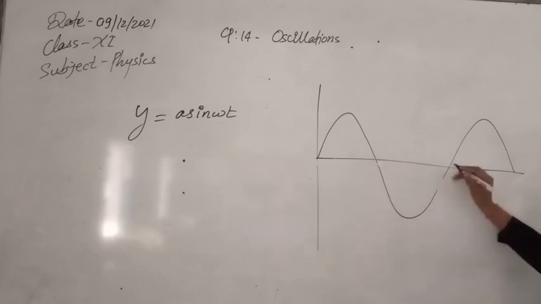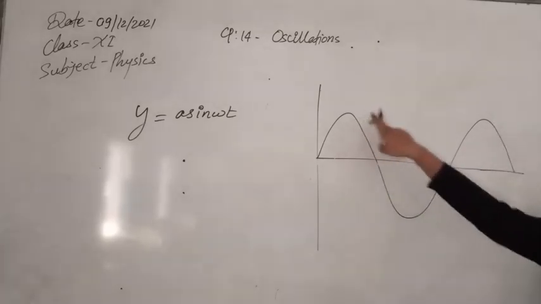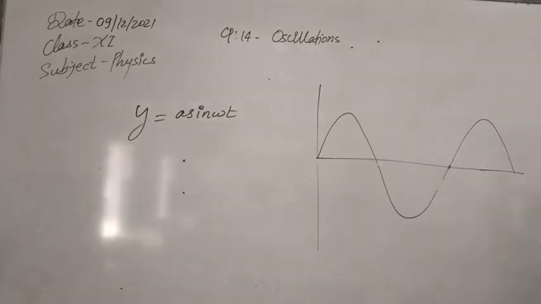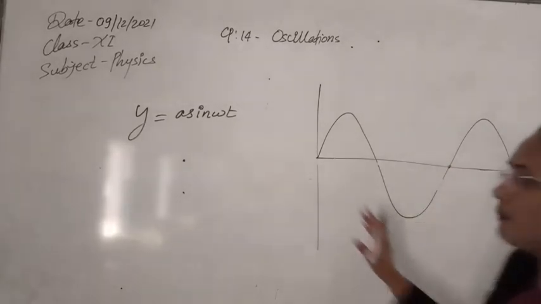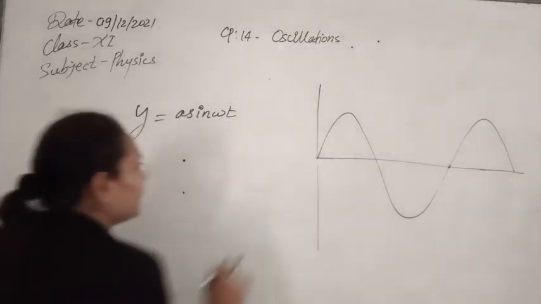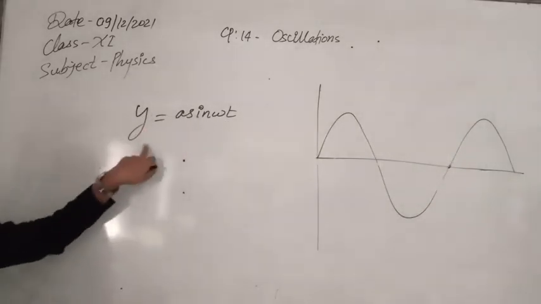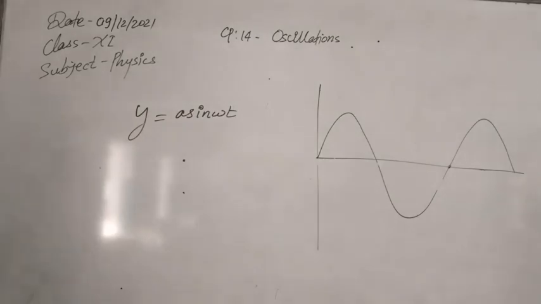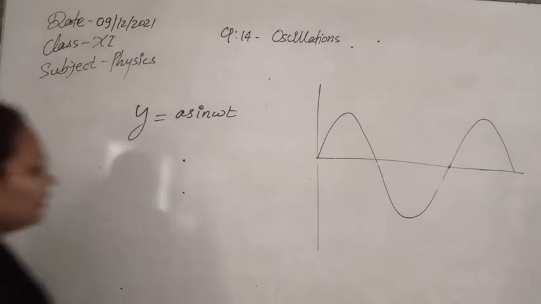So you can see it starts to repeat its path again. This is one complete oscillation, and this is the graph of the sine function. We can represent the displacement of the particle at any instant t with the help of this sine function, also written as y = a sin ωt.